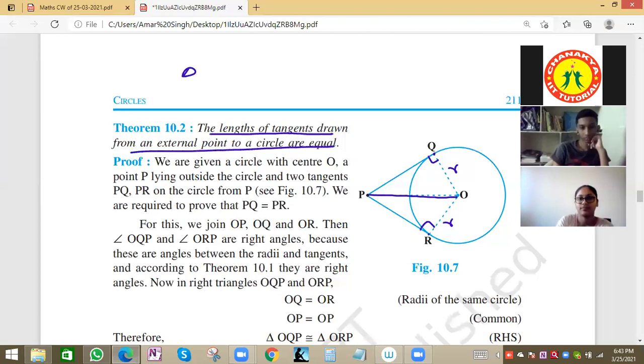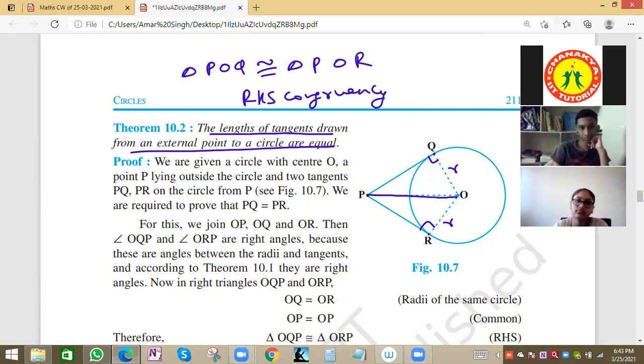So can we write triangle POQ is congruent to triangle POR by RHS congruency? Right angle, hypotenuse, and one more side.